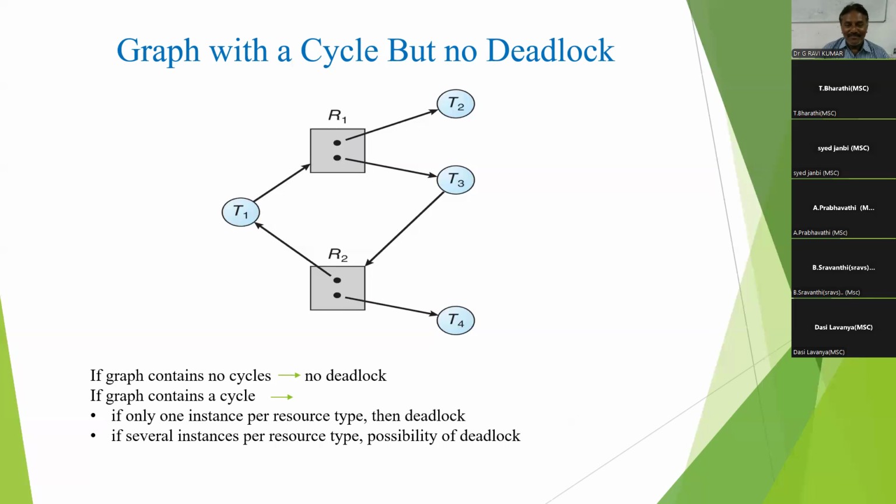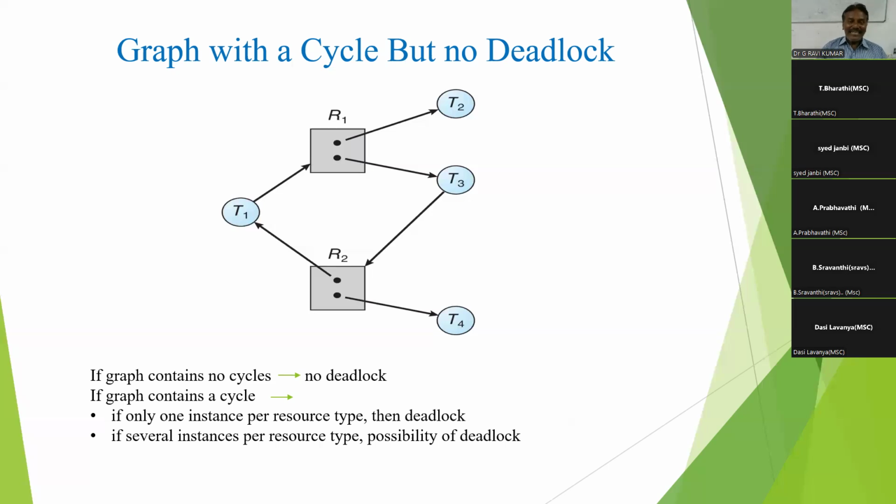Why? A resource allocation graph with a cycle, but no deadlock. If a graph contains no cycle, no deadlock.